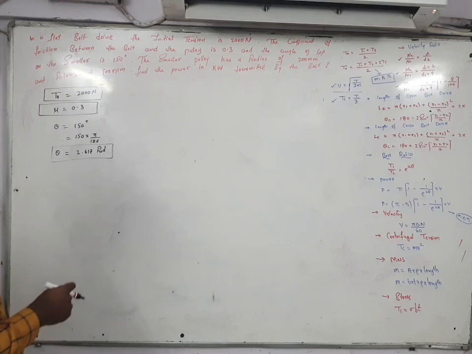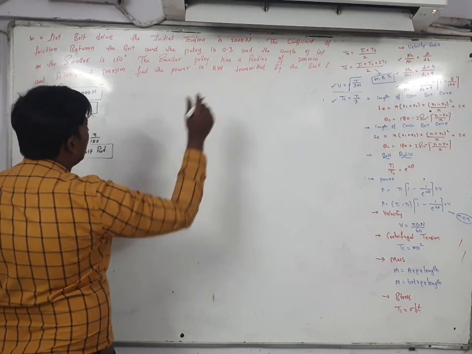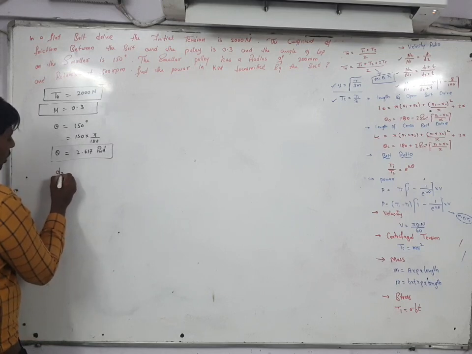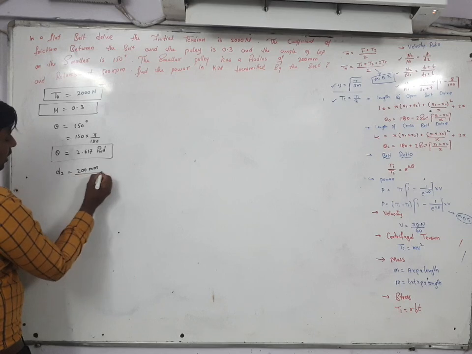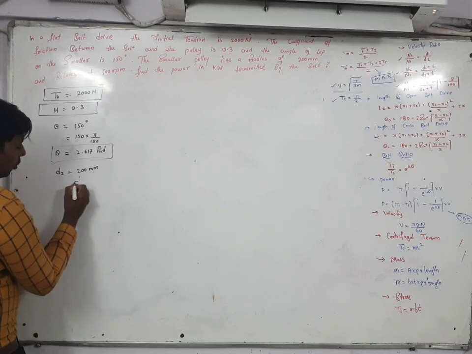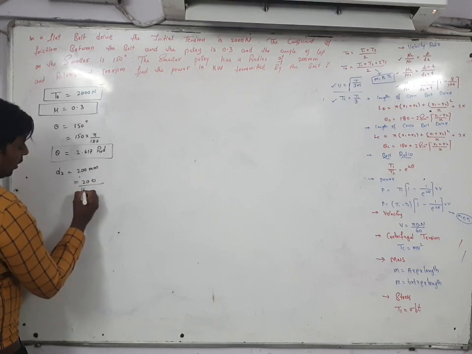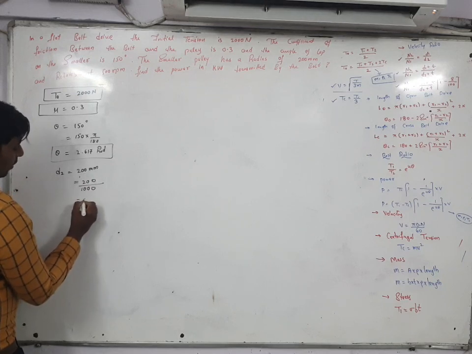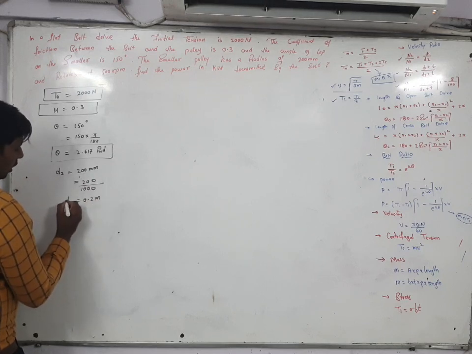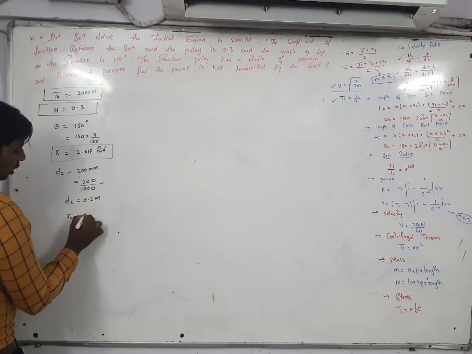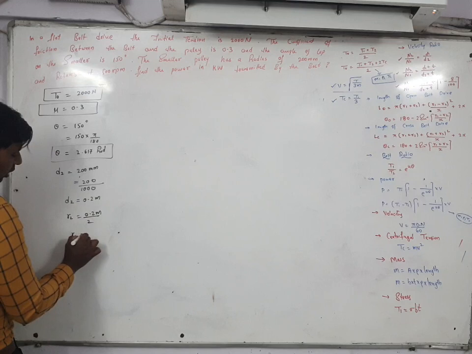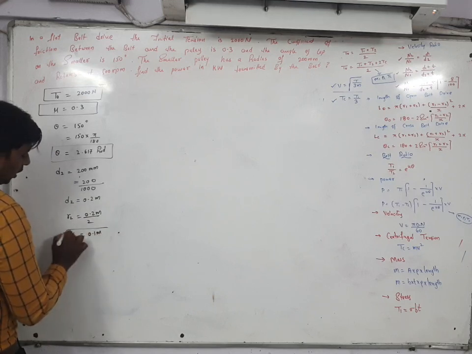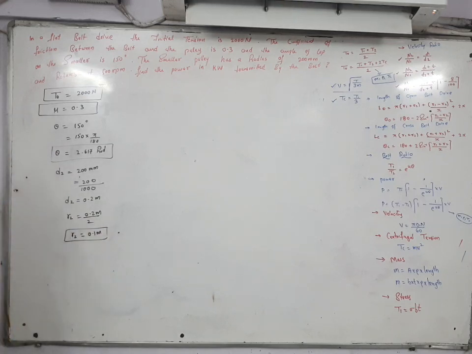After that, what is given? The smaller pulley has a radius of, smaller pulley means D2. D2 is equal to how much? 200 mm is given. Whenever it is given in mm, what you have to do? 200 divided by 1000. So this will become 0.2 meter D2. So R2 is equal to 0.2 meter divided by 2, so R2 is equal to 0.1 meter. Here you got the value of R2.